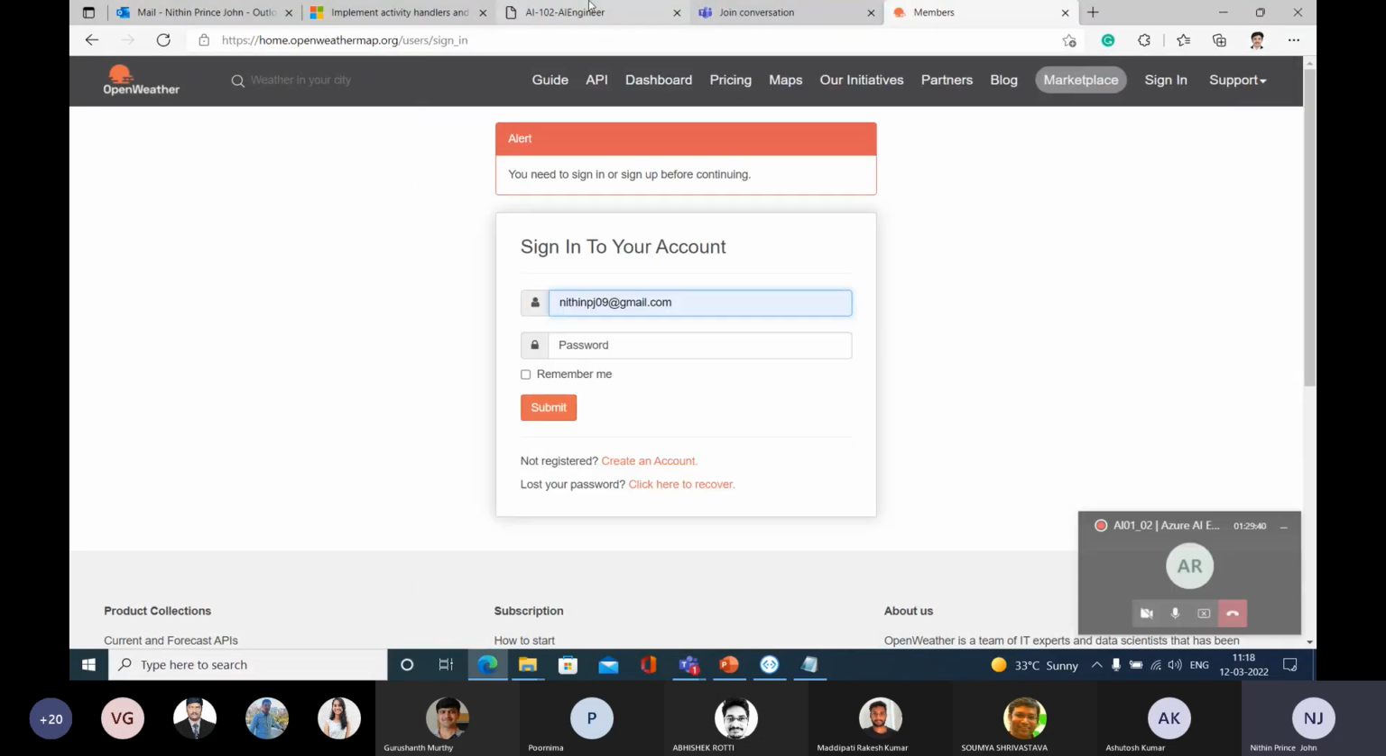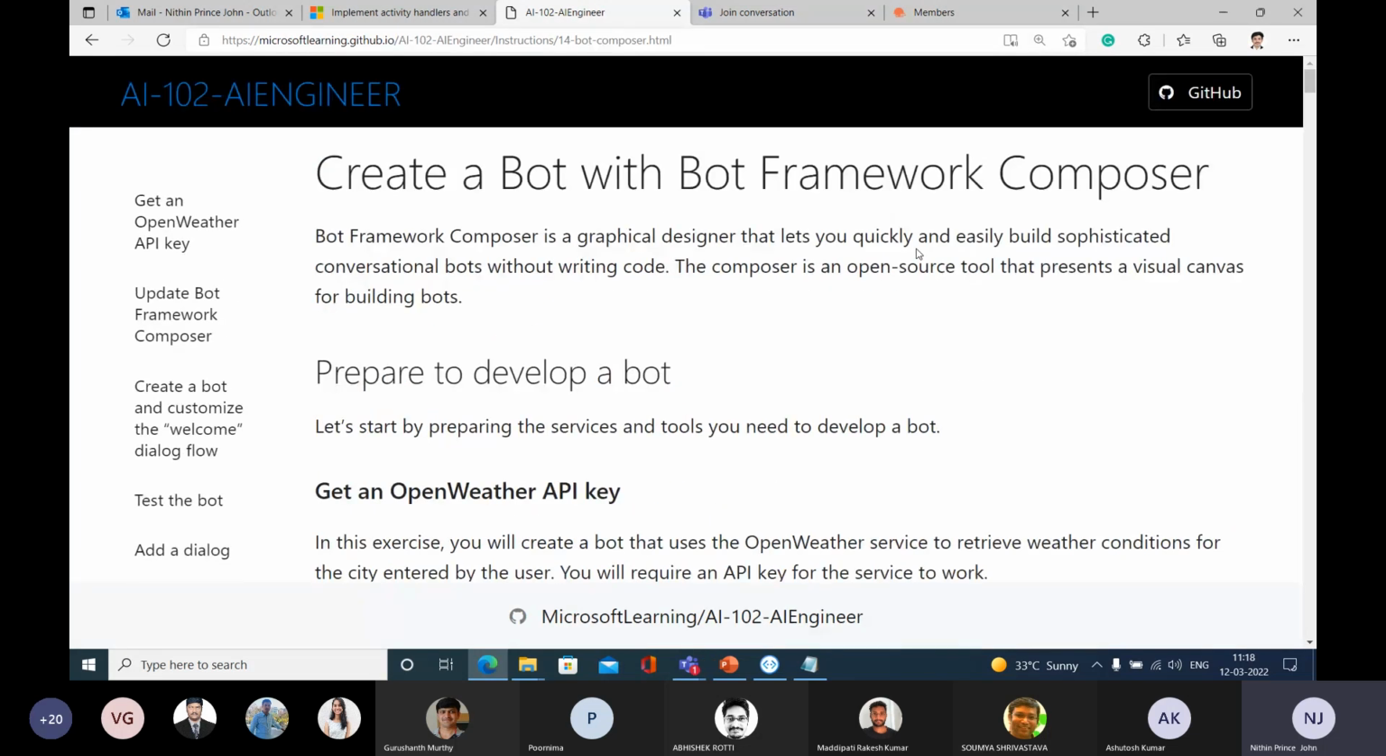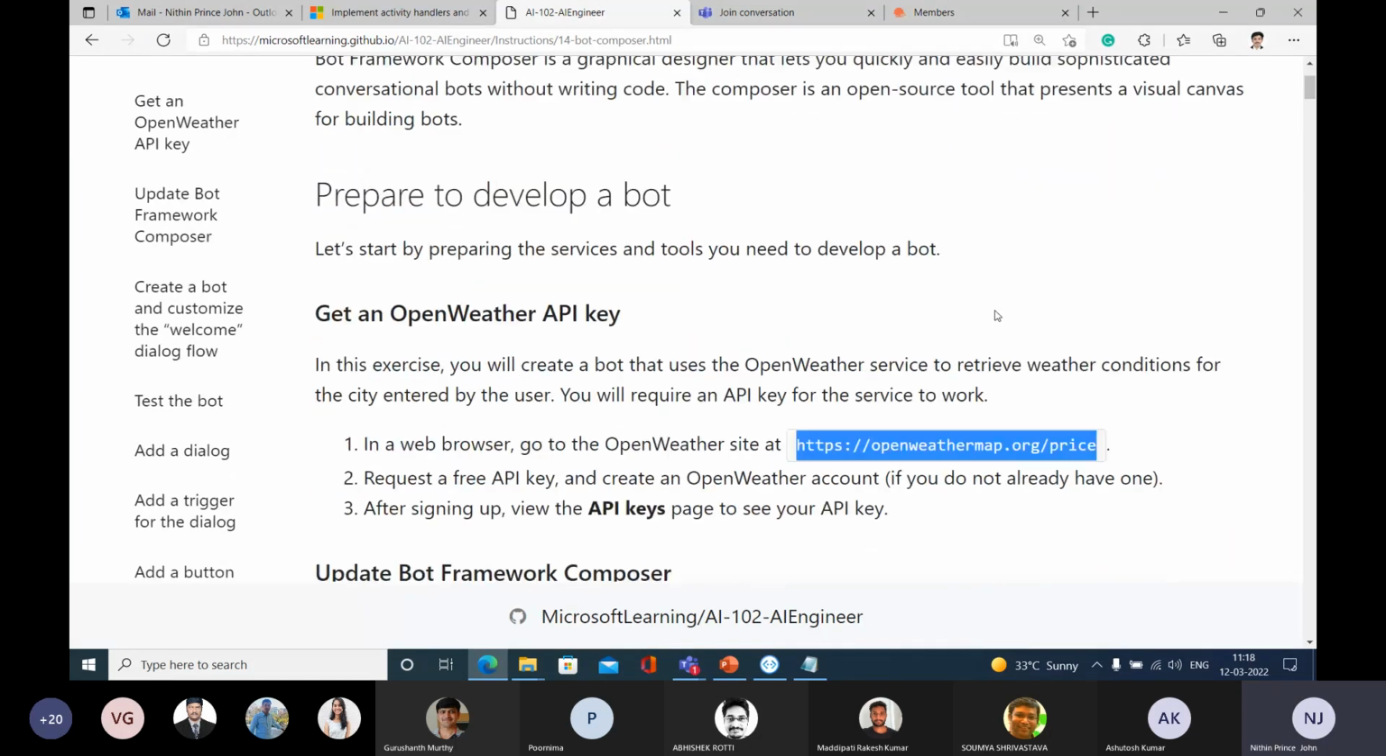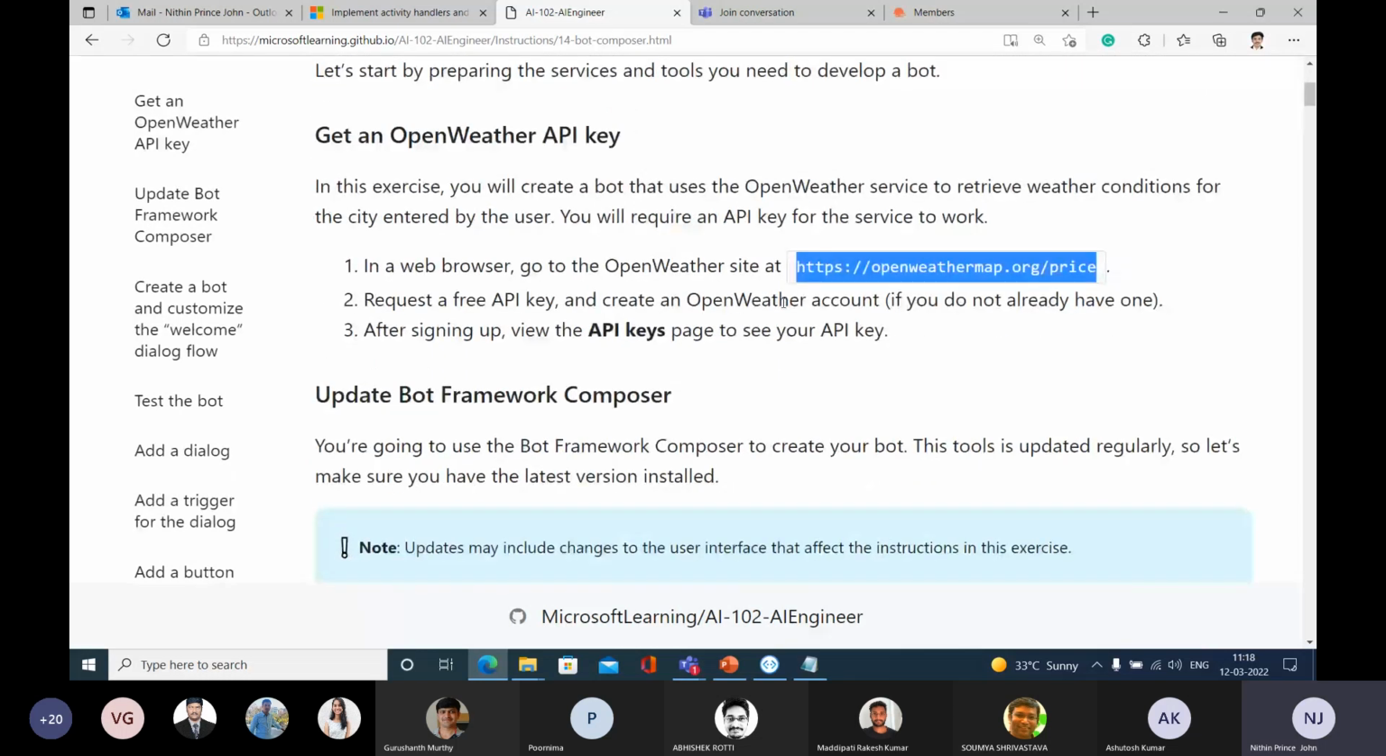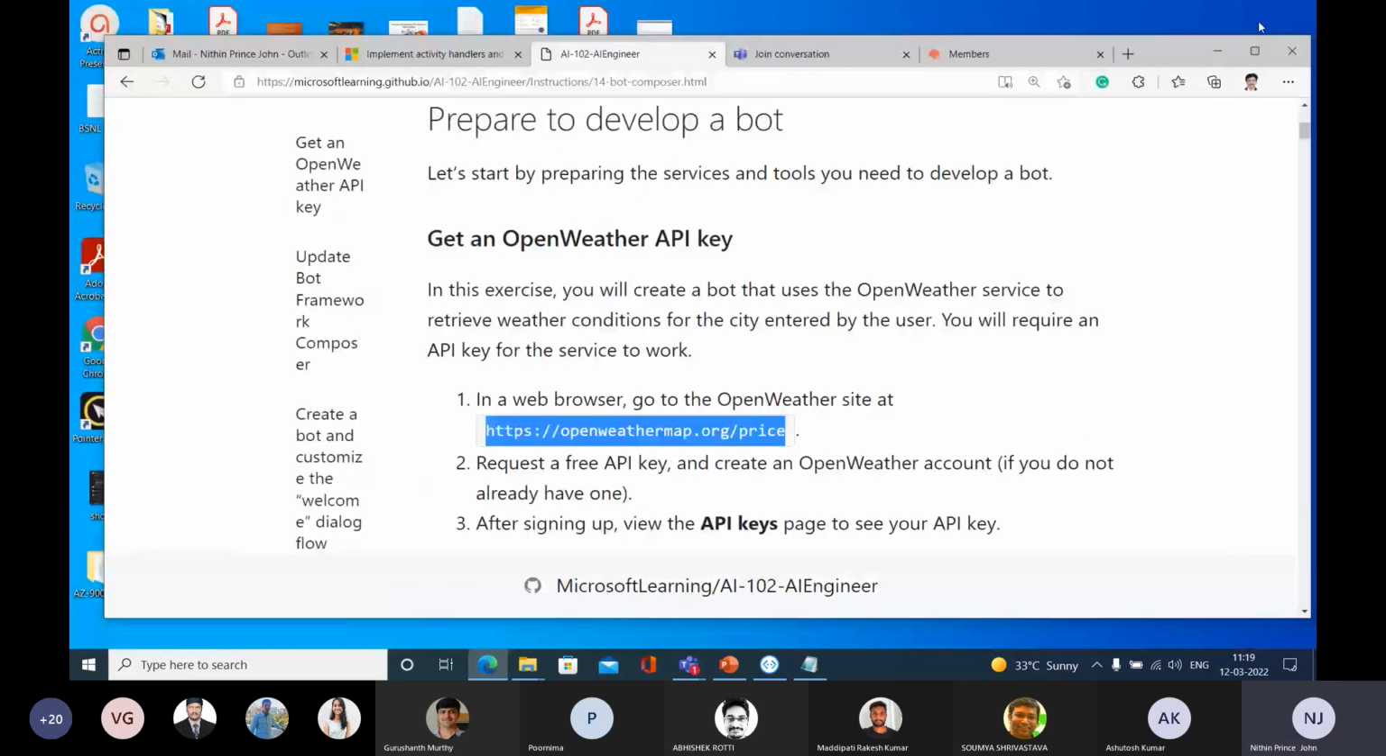Anyway, here I have shared one link with you in the chat, and here we are going to create a chatbot. Specifically, we can call it a weather bot, where you enter the name of a city, and in response you get the weather and temperature information of that particular city. So how are we going to implement that weather bot? You know that in order to get the temperature and weather information of a particular city, we need to use some application.